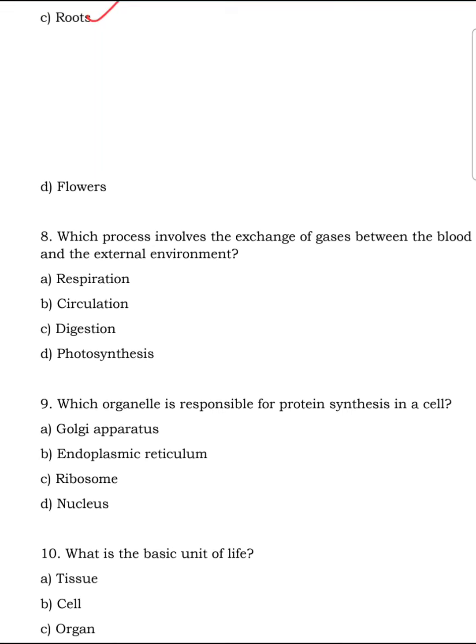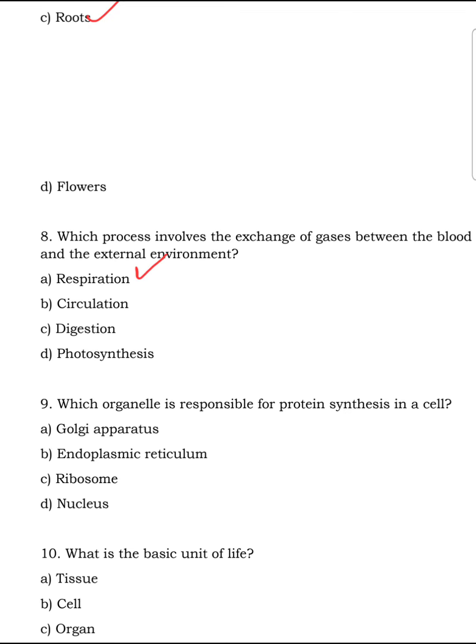Next, which process involves the exchange of gases between the blood and the external environment? All right, now, the exchange of gases between the blood itself and the external environment is what we call respiration.